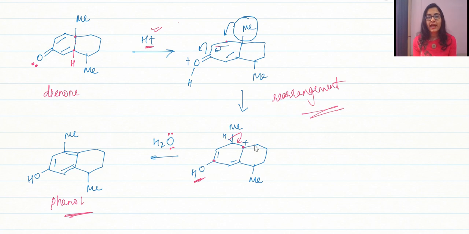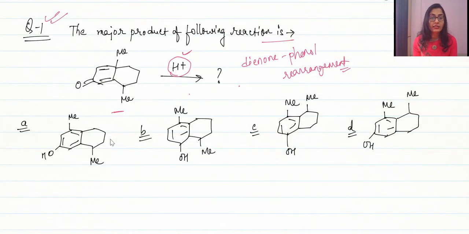Okay, so this is our dienone phenol rearrangement, and ultimately the methyl group is getting transferred. So both of these methyl will be opposite to each other, as we can see, and this is our phenol ring. So let's go back and let's select from the options which are given to us. So in the first option, both the methyl are opposite.